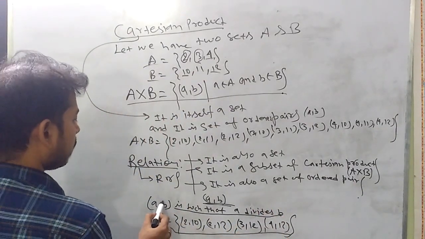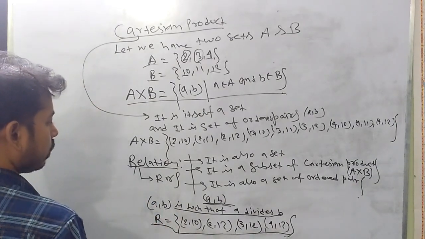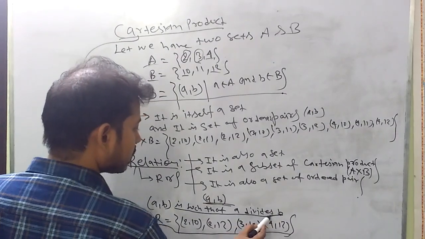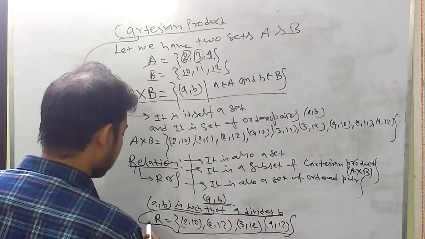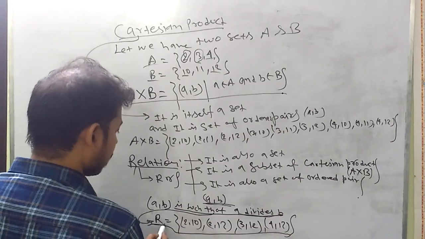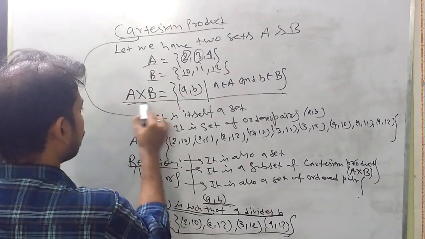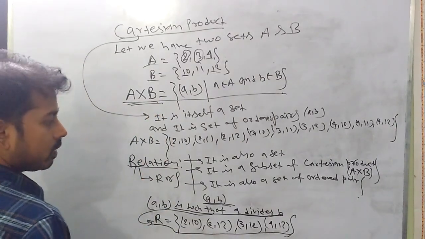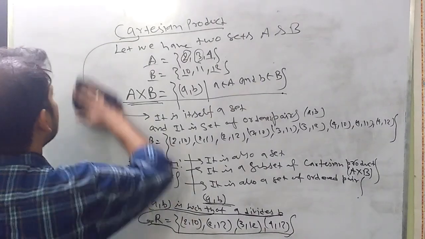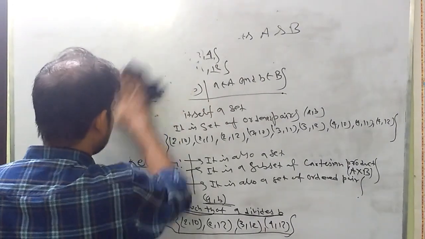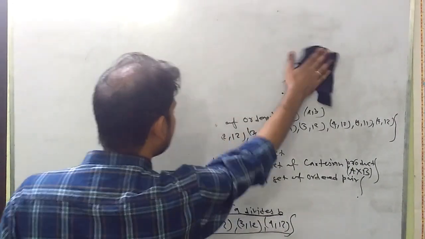Here B is actually the image of A. This is the rule. When we apply this rule, we get a subset, and this subset is nothing but the relation which we get from the Cartesian product A cross B. Now we are going to understand the meaning of a function. With this much background, we can understand what a function means.